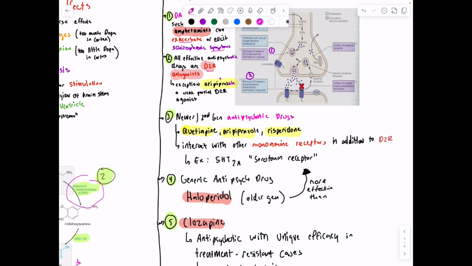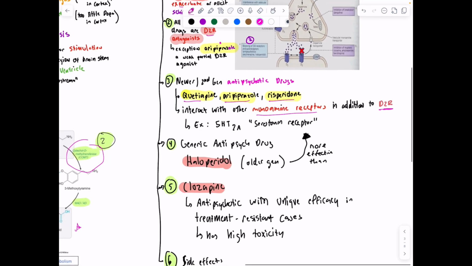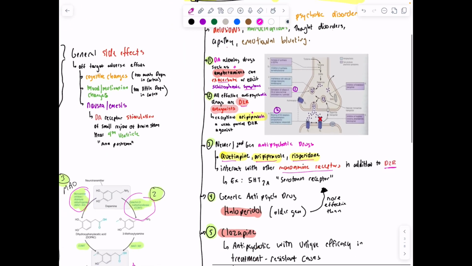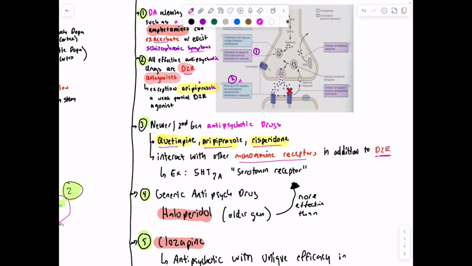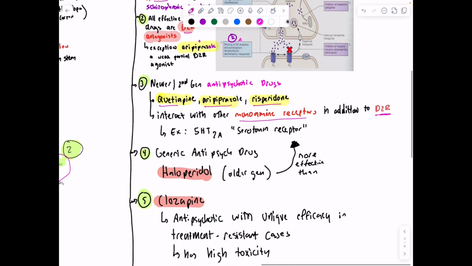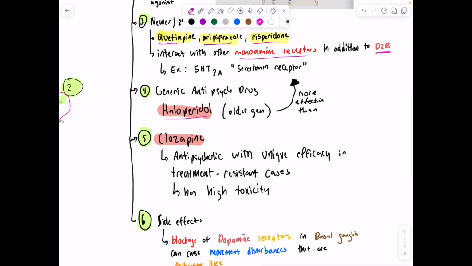Newer second generation antipsychotic drugs include quetiapine, aripiprazole, and risperidone. They interact with monoamine receptors in addition to dopamine 2 receptors. And so that's meant to decrease dopamine overall. So blocking of dopamine receptors is a good thing for our antipsychotics. But among generic antipsychotics, we have haloperidol, which is older generation, and then we have clozapine, an antipsychotic drug with unique efficacy in treatment-resistant cases, but it has a high toxicity.